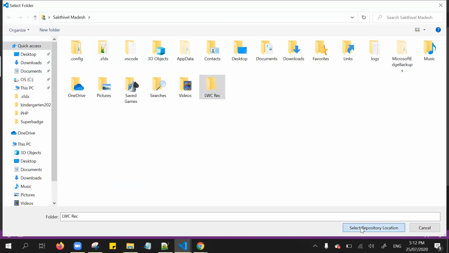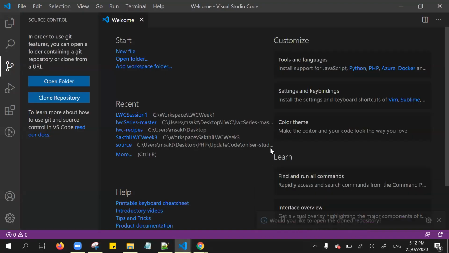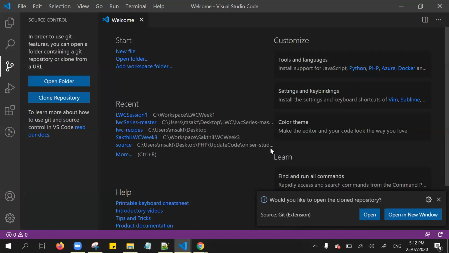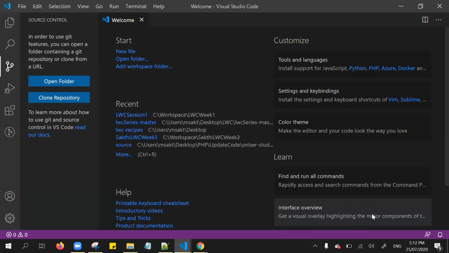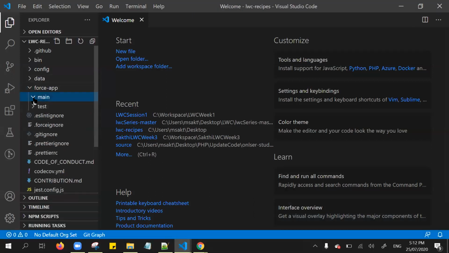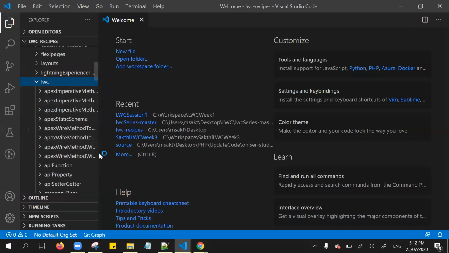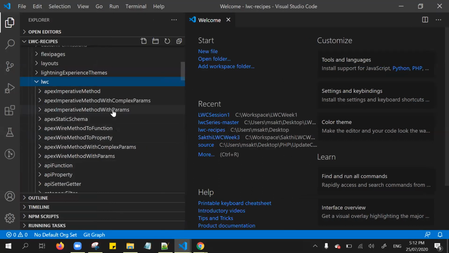Select the repository location. It's cloning from the Git repository to here. If you open it, all the files appear here also. So this is the way you can play around. Mostly, you open and play around with all the files.